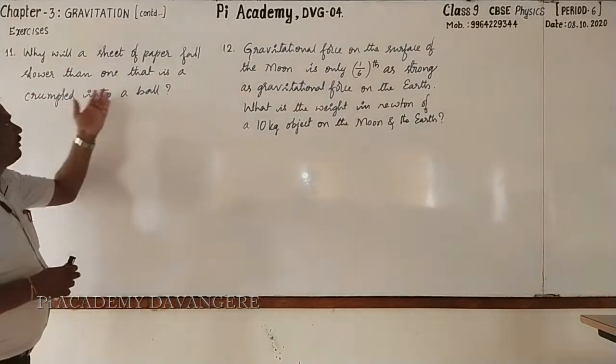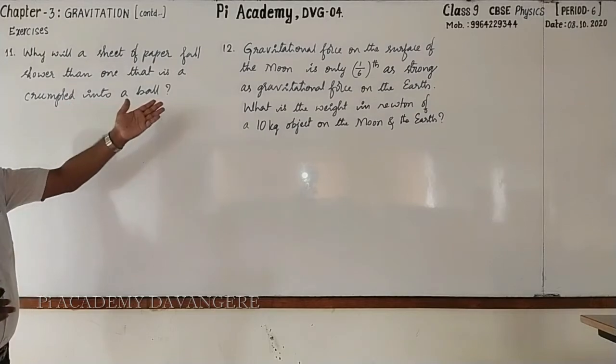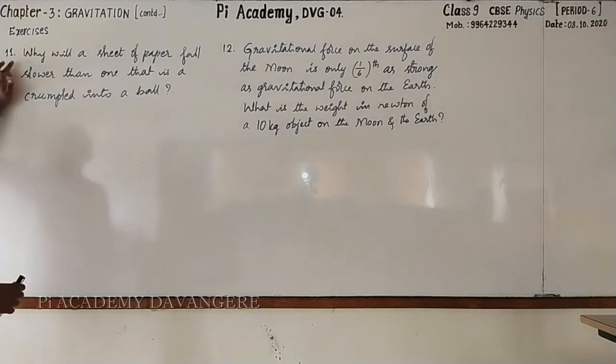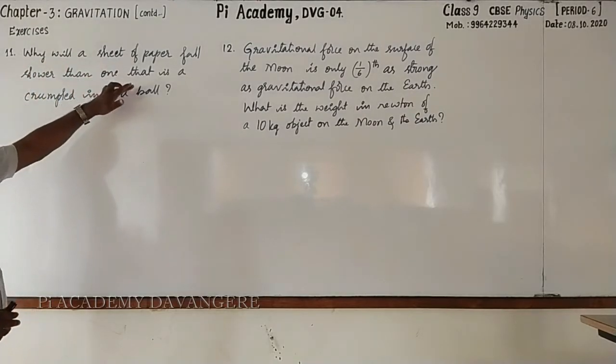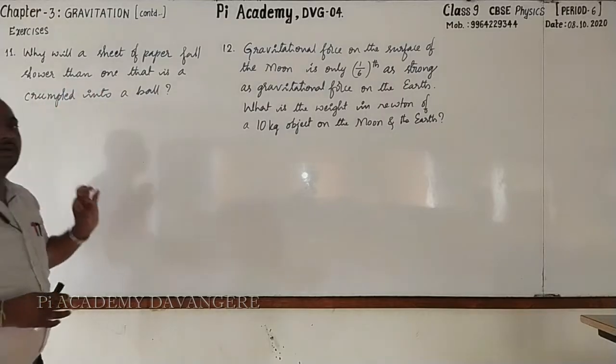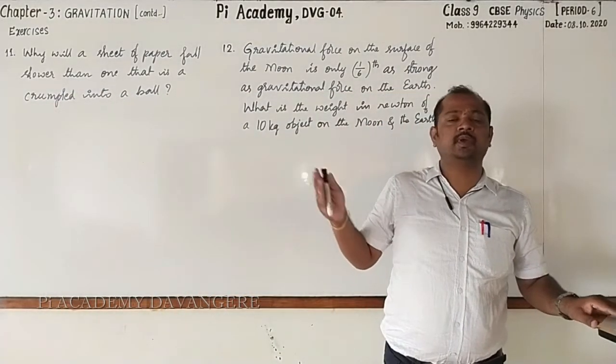So here, I have written 11th one and 12th one. Let's go for answering these two one by one. Observe this 11th one. The question is, why will a sheet of paper fall slower than one that is crumpled into a ball? The meaning of the question is very simple.